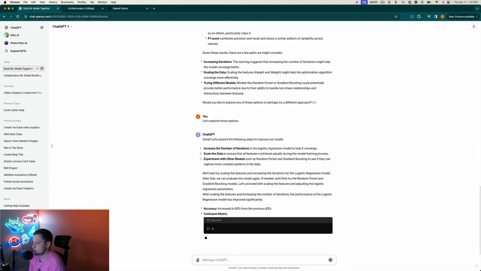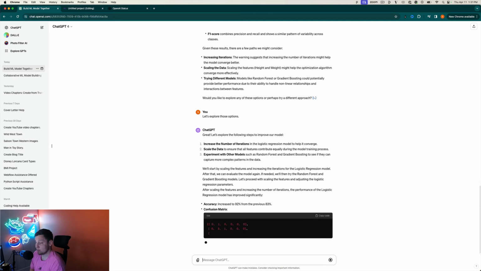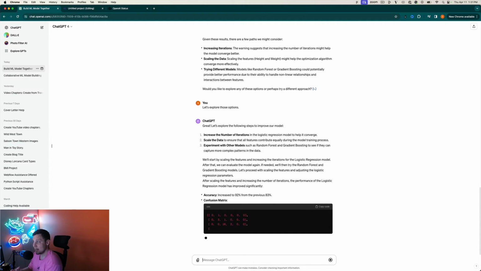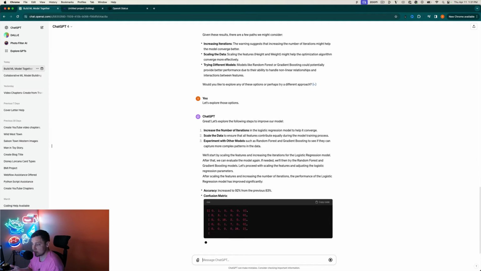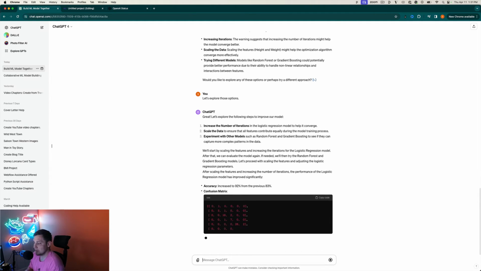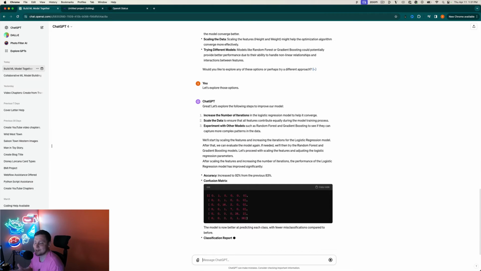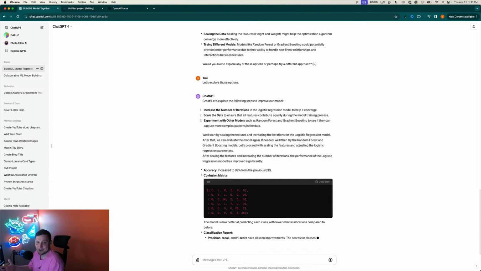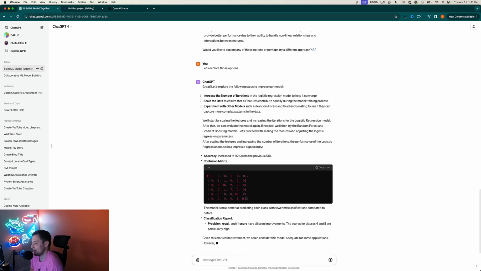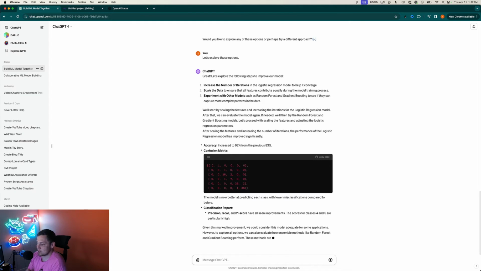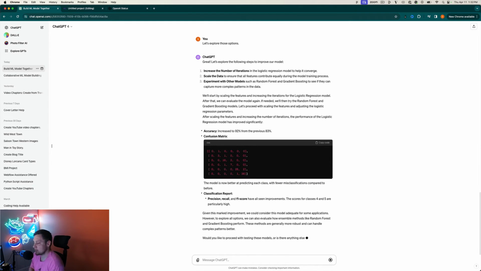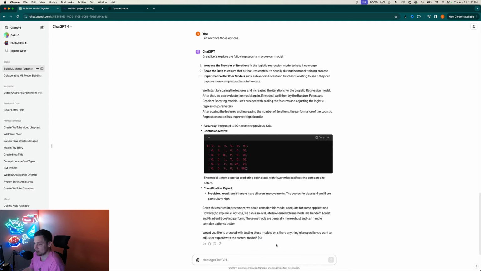After scaling the features and increasing the number of iterations, the performance of the logistic regression model has improved from 83% to 92%, compared with what we had before with the random forest model. That's pretty good. It's giving us our confusion matrix here. This is not a confusion matrix dive-in session. We're going to let ChatGPT just handle this stuff because that's kind of the point here. Precision, recall, and F1 score have all seen improvements, so we're doing good things. Would you like to proceed with testing these models?